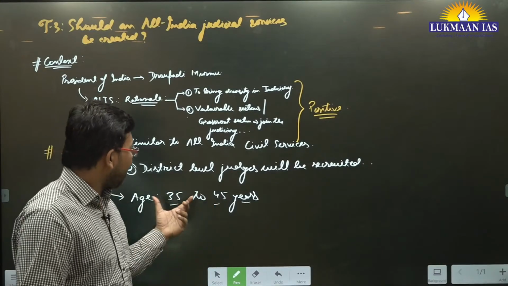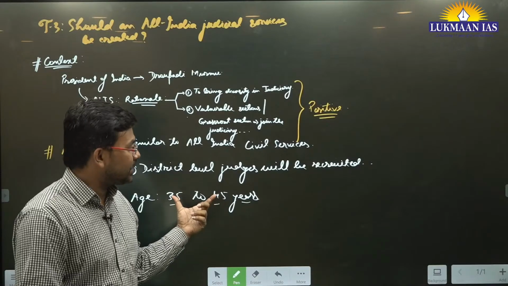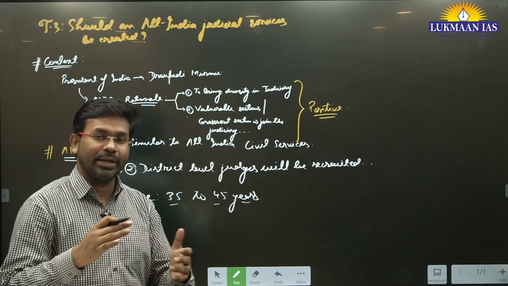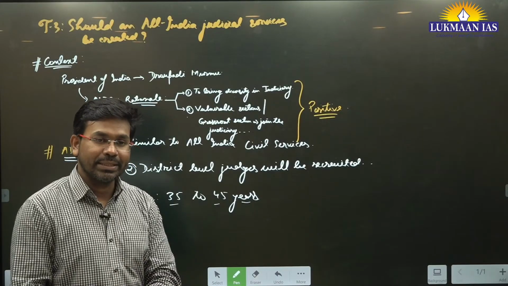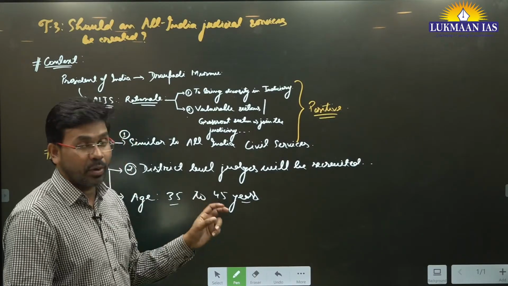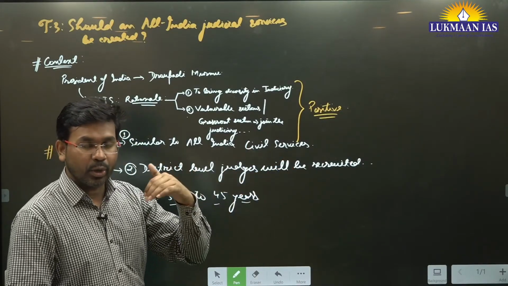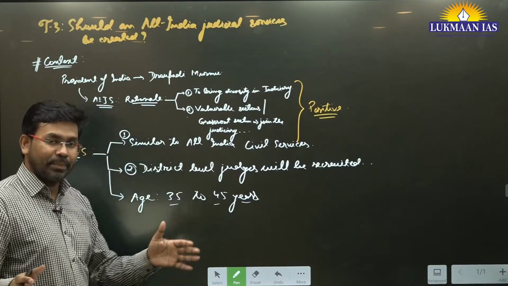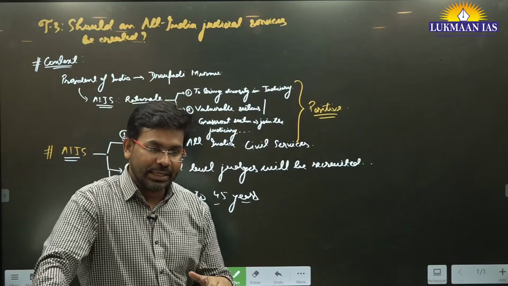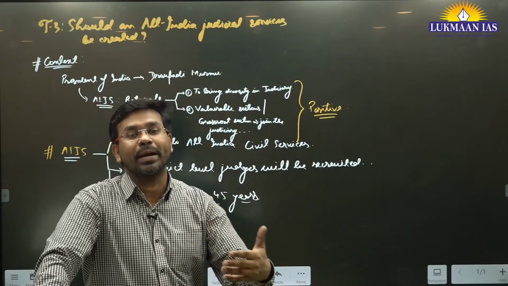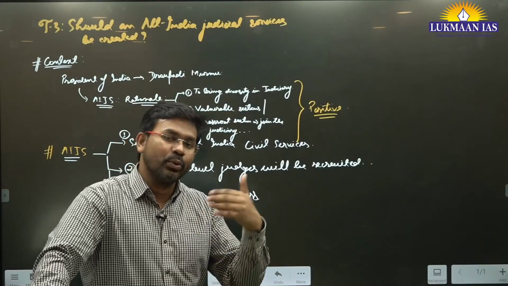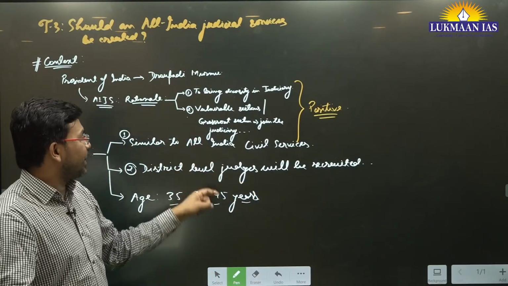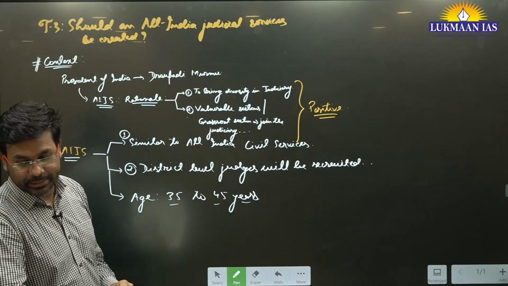So even if he thinks of joining All India Judicial Services, he has to decide whether he will be comfortable shifting from one state to another, because by this age generally people are settled in their life. If they are settled, they prefer to stay in their home cadre, in their home state. They don't want to go to some other state. So this is a kind of negative aspect associated with this.